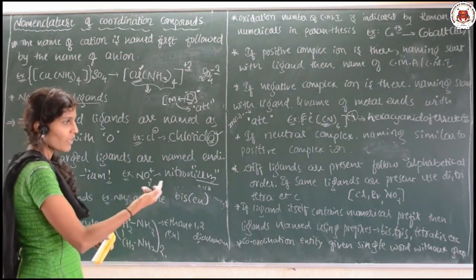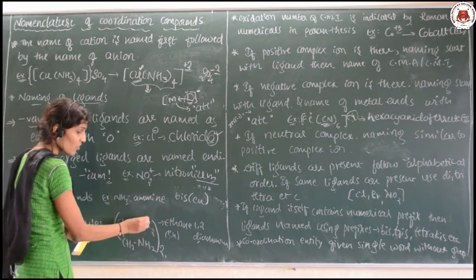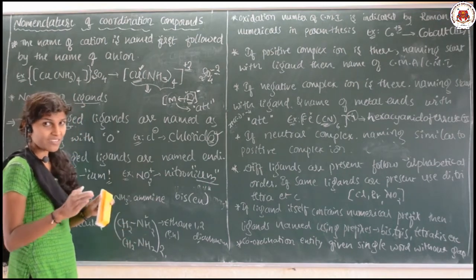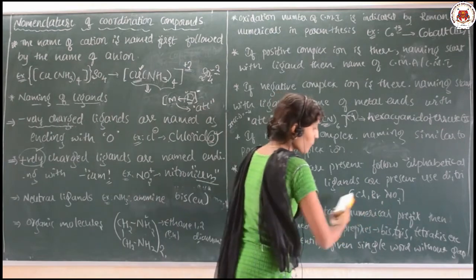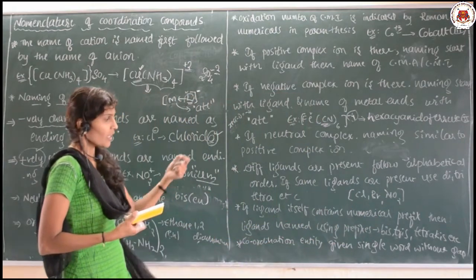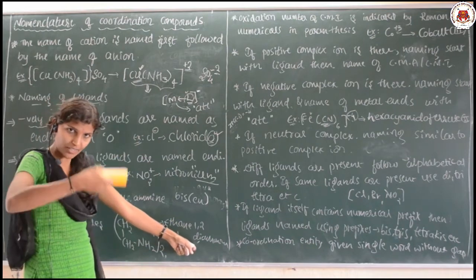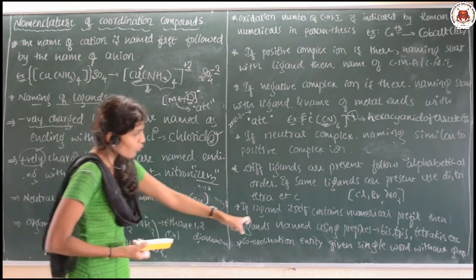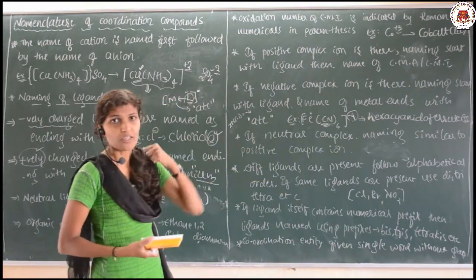You should not use di, tri for such ligands. It means the ligand itself consists of a numerical prefix. If it has a numerical prefix inside it, like di, tri, then you can go for terms like bis, tris, like that.